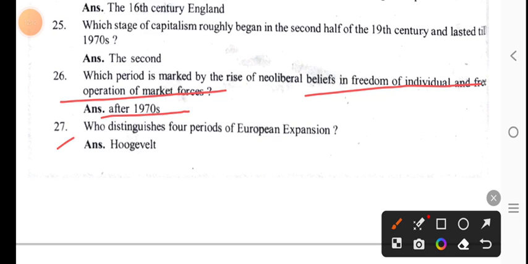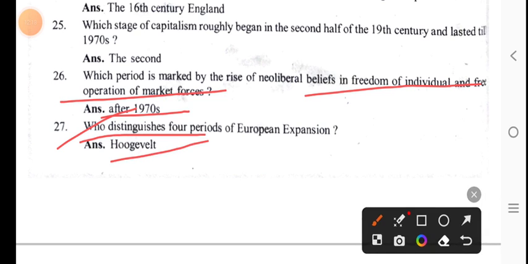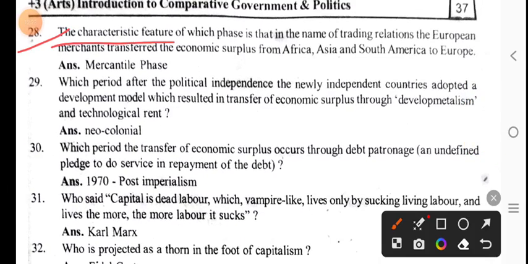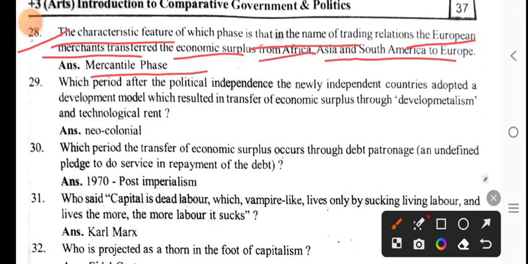Who distinguishes four periods of European expansion? Hochschild. The characteristic feature of which phase is that in the name of trading relations, European merchants transferred the economic surplus from Africa, Asia, and South America to Europe? The mercantile phase.